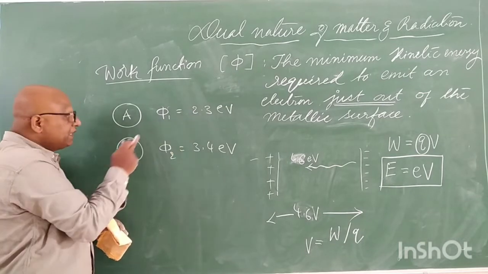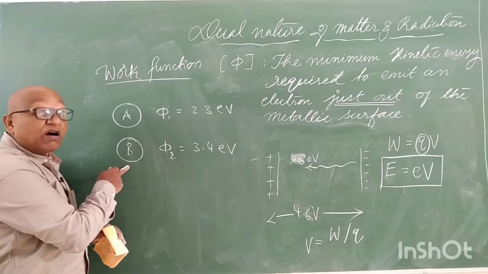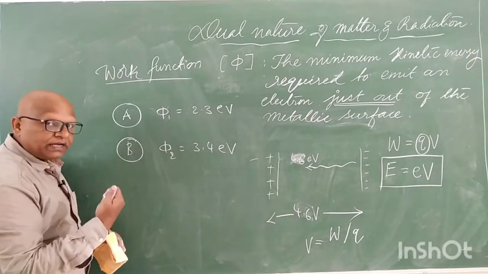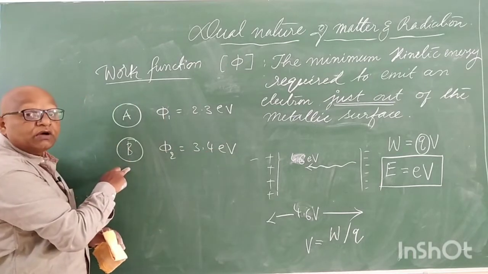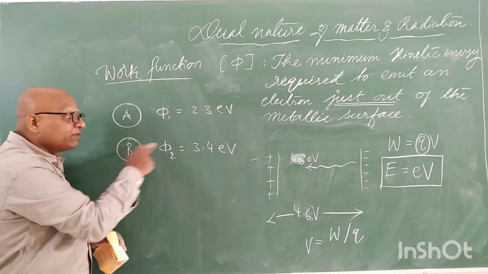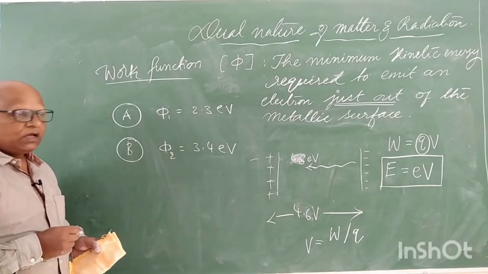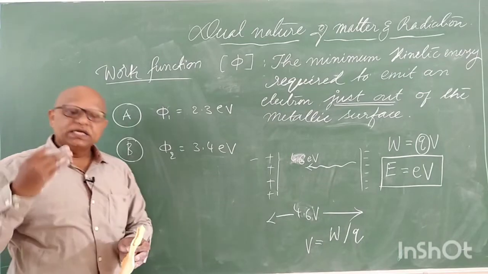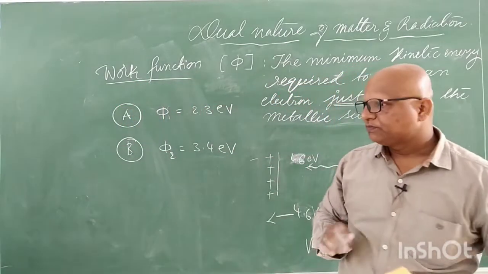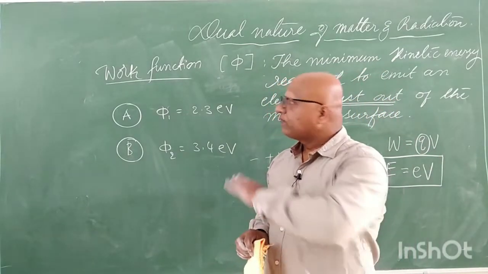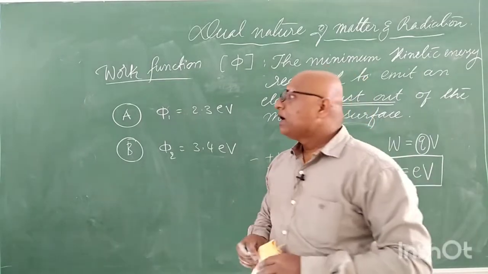Phi 2 has 3.4 eV. If you apply 2.3 eV for metal B, you won't get electrons because this is a hard metal which requires more kinetic energy. You have to use 3.4 volts for the emission of electrons from metal B. That's why its energy is 3.4 eV. So the work function of a metal is different for different metals. This we must understand.